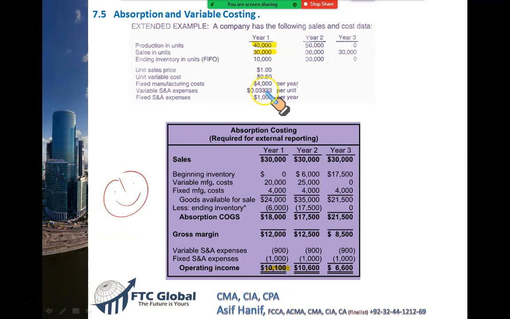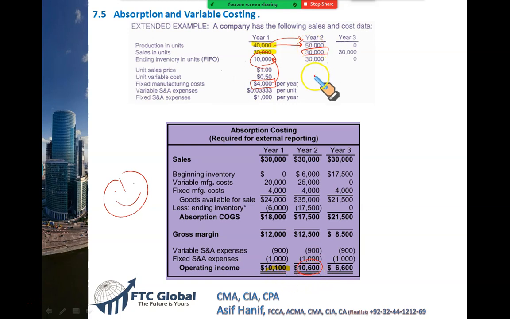Why? Because we were able to transfer more and more of our fixed cost into these 10,000 units and the profit was higher. Now, taking on the same idea of cheating, we increase our production from 40,000 units to 50,000 units, whereas we could only sell 30,000. Since we have increased our production even more, look at what has happened. Your profit has gone up even further, from 10,100 to now 10,600.